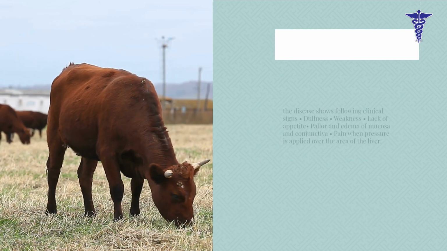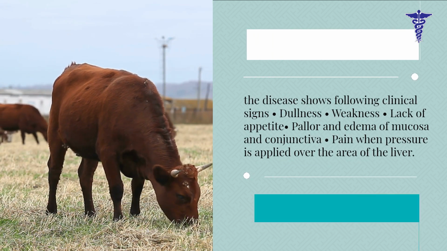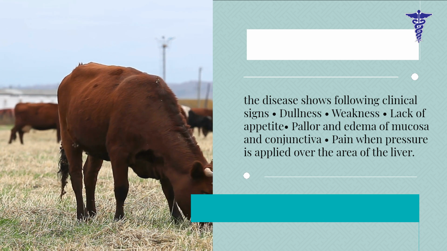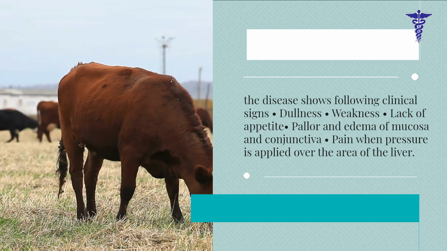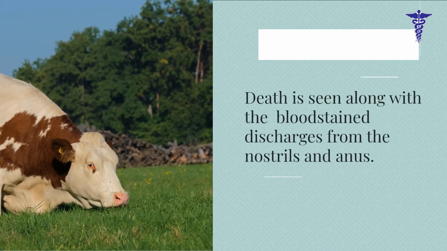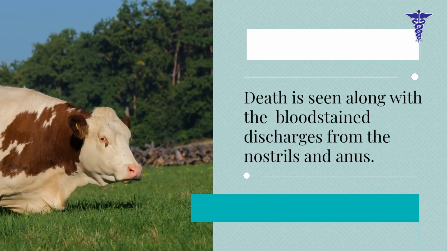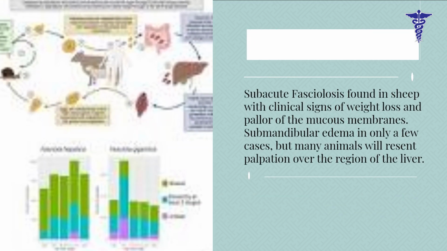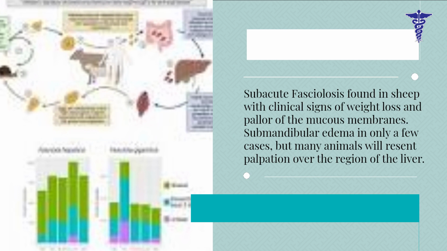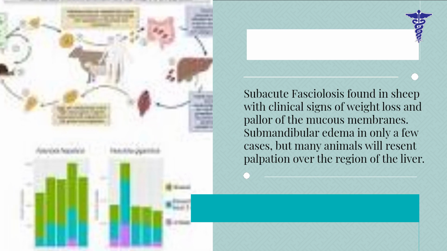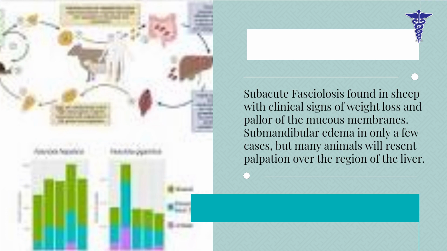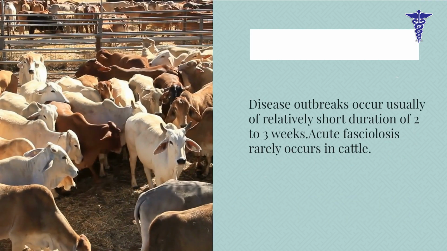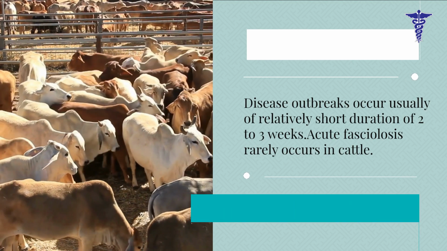The disease shows the following clinical signs: dullness, weakness, lack of appetite, pallor and edema of mucosa and conjunctiva, pain when pressure is applied over the area of the liver. Death is seen along with blood-stained discharges from the nostrils and anus. Subacute fasciolosis is found in sheep with clinical signs of weight loss and pallor of the mucous membranes. Submandibular edema occurs in only a few cases, but many animals will show pain on palpation over the region of the liver. Disease outbreaks are usually of relatively short duration, 2 to 3 weeks.